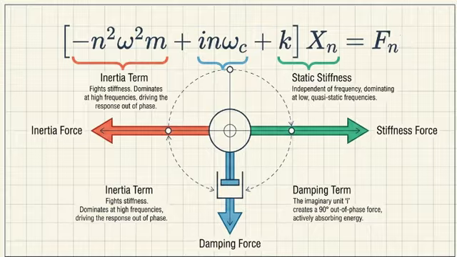Okay, so instead of calculating exactly where a mass is at every microsecond, I'm picturing x sub n as a bouncer at a nightclub. Oh, I like that. Go with it. So the driving force is a massive crowd trying to push through the doors.